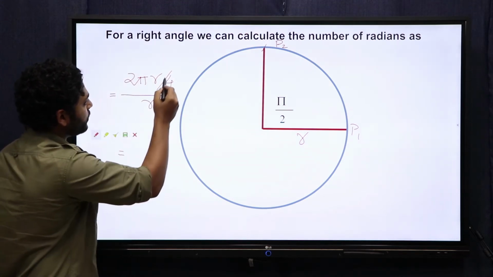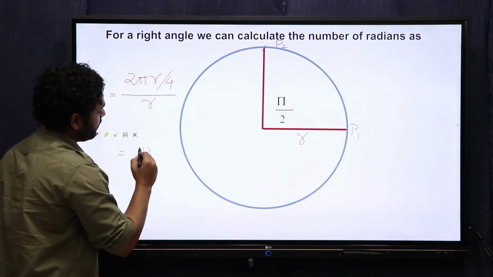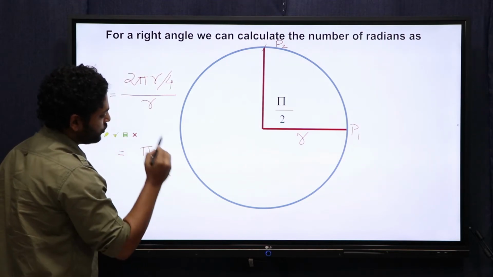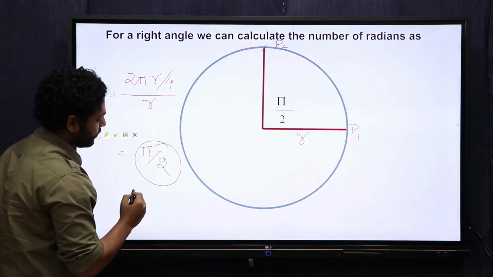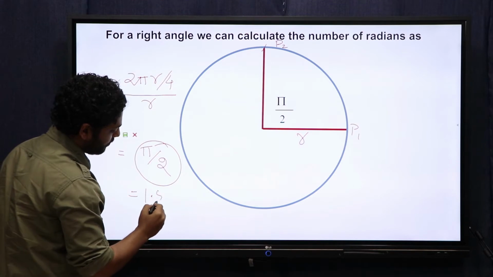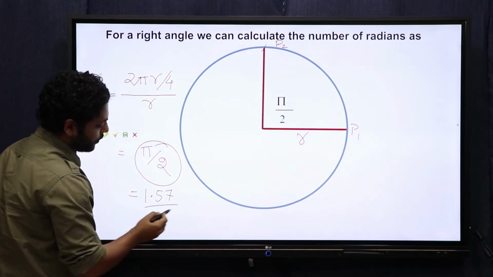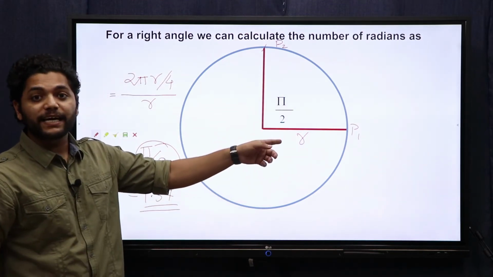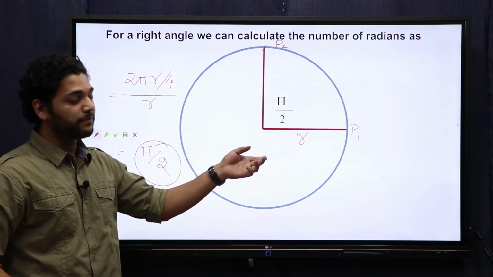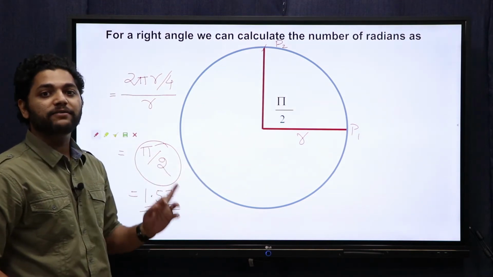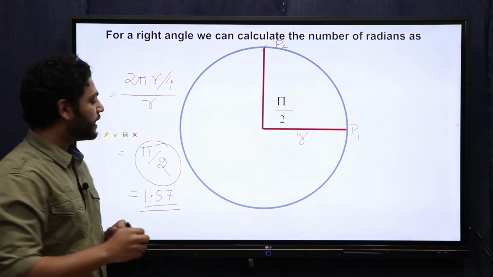This will be equal to pi by 2. Now this pi by 2 is equal to 1.57. So you can say that 90 degrees, which you know in the Babylonian measurement, is equal to 1.57 radians. I hope that is clear.